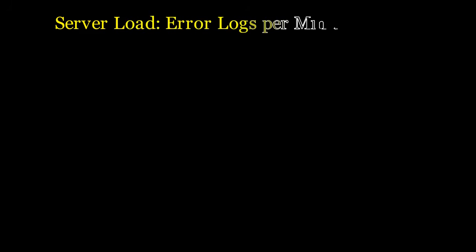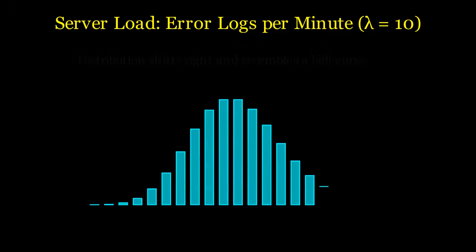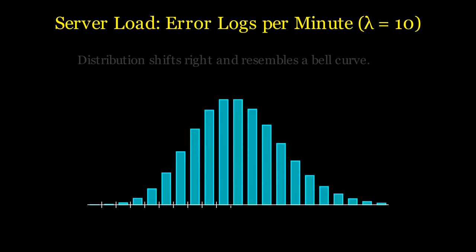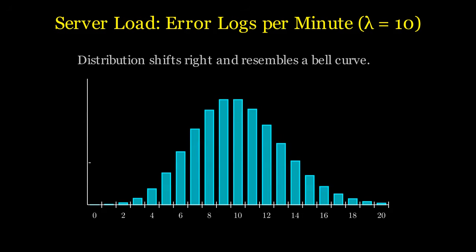The graph of this distribution shows that while 3 is the most likely number of strikes, the curve accounts for the wild unpredictability of the cosmos, assigning smaller but mathematically precise probabilities to 1, 5, or even 10 strikes in a single century. Now let's zoom in from cosmic scales to everyday life. Server load prediction. Imagine an IT infrastructure team managing a data center. During peak hours, a specific server receives an average of 10 crucial error logs per minute, lambda equals 10. Unlike the meteor example, where the curve was heavily skewed to the left, a higher lambda pushes our Poisson distribution to the right, causing it to visually resemble a standard bell curve.